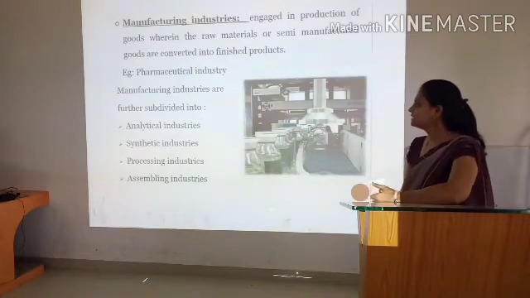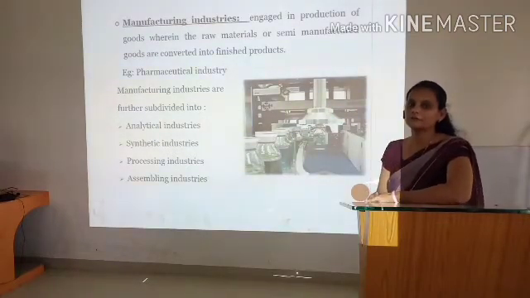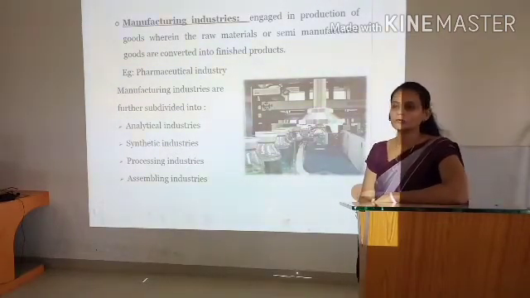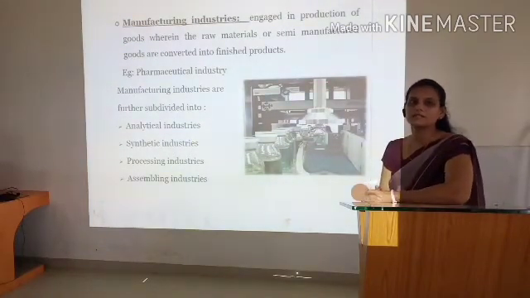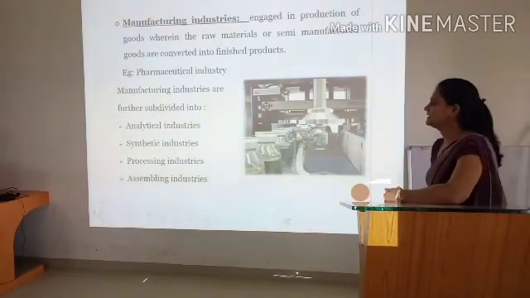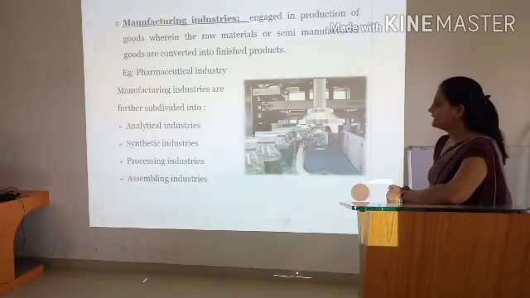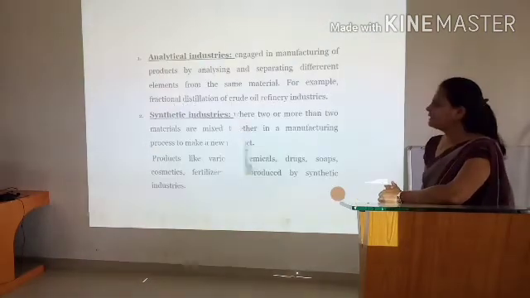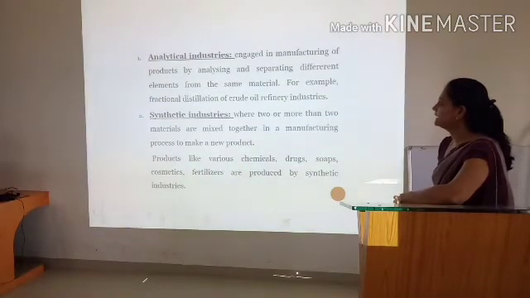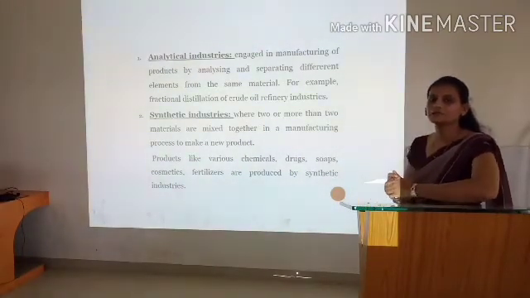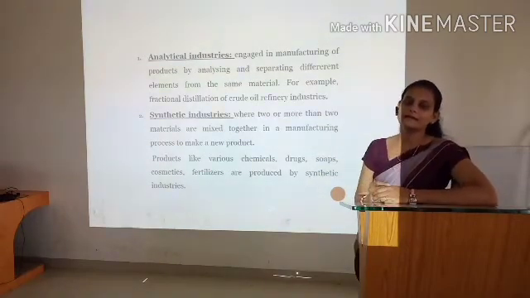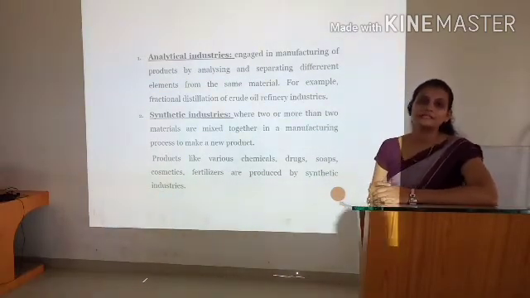Manufacturing industries are further subdivided into the following 4 groups: analytical industry, synthetic industry, processing industry and assembling industry. First, analytical industry. What is meant by analytical industry? Analytical industries are the industries which are engaged in producing goods by analyzing and separating the elements from the same material.